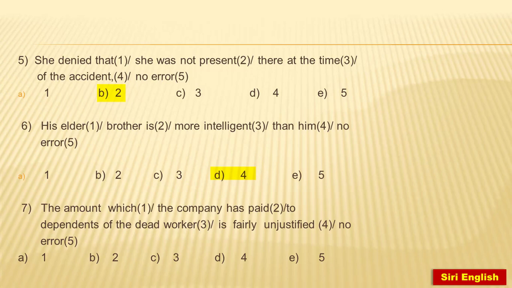So fairly is only used with pleasant adjectives like fairly good, fairly wise. So what should be used? We have to use rather. Rather is used with unpleasant adjectives like rather dull, rather difficult. So the which part is error? Fourth one, D. We find error.